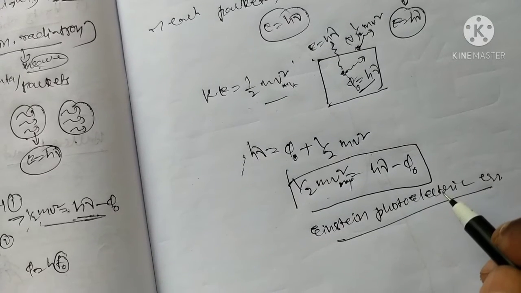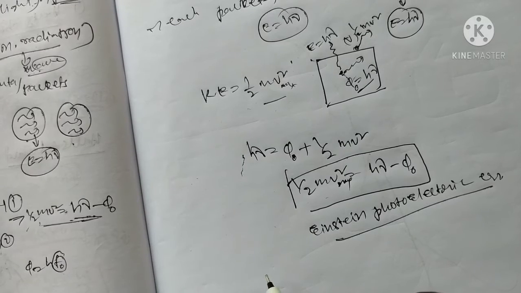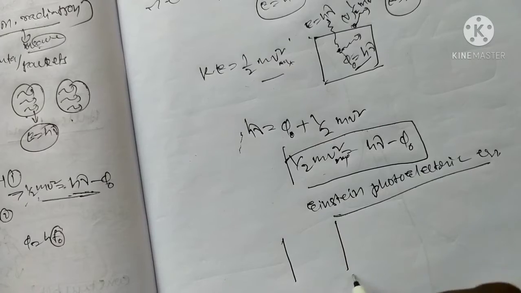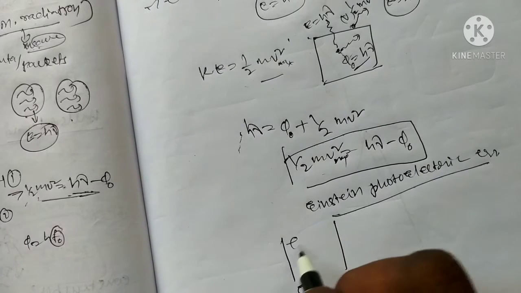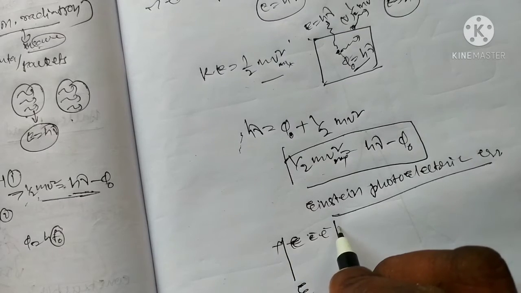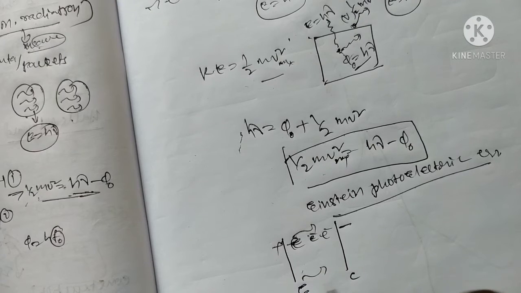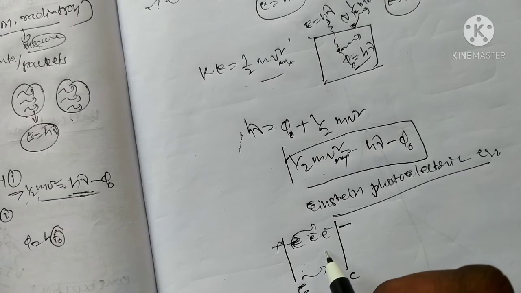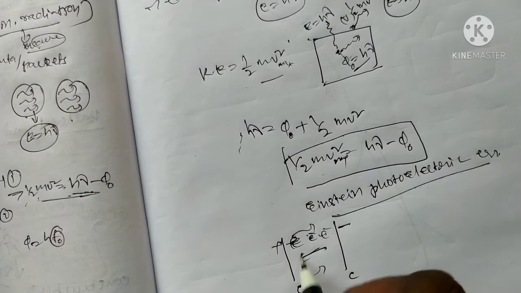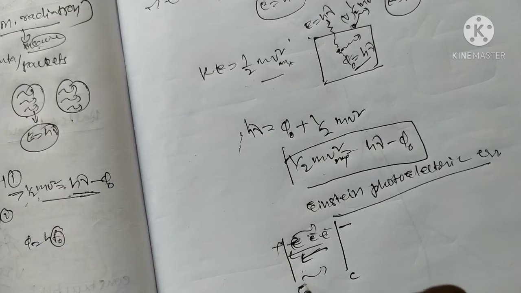Now, according to the photoelectric effect, we apply a negative potential between the cathode and the emitter, so the electrons flow from the positive to the negative plate. A potential is developed between the two plates. We want to repel the electrons, so they come to this side because of the repulsion between the two plates.